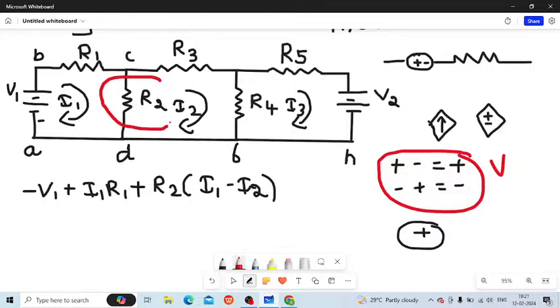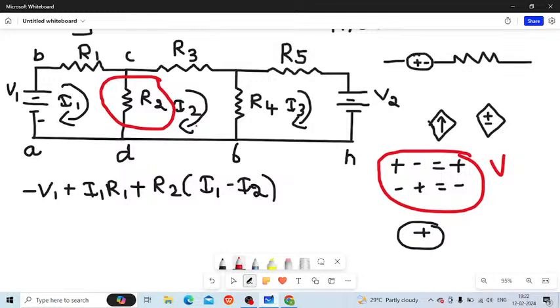This R2 is present in where? It is present in I1 and I2. That is, it is present between the I1 and I2 meshes. What is going to happen is that you have to consider R2. It is multiplied by the currents of the two resistances. You have to subtract the currents of the two resistances.